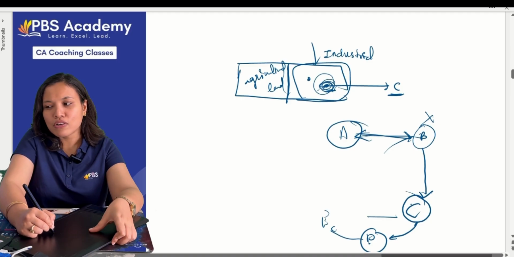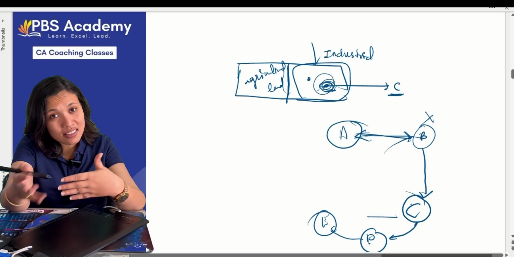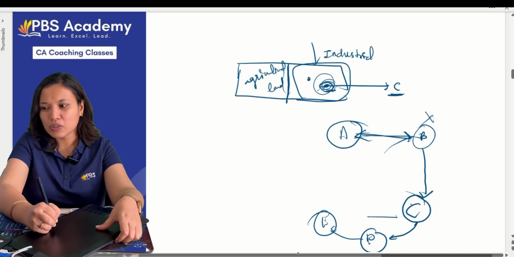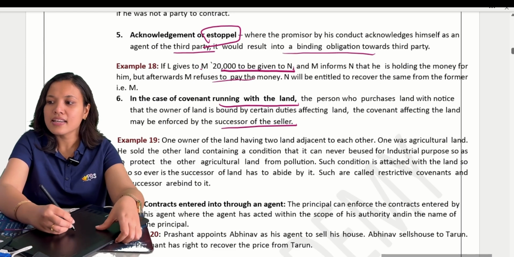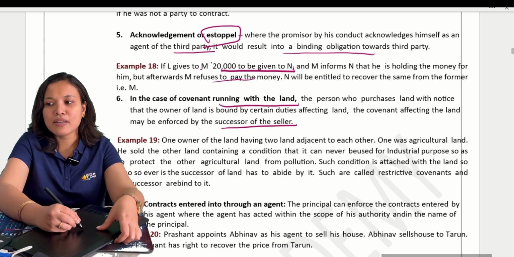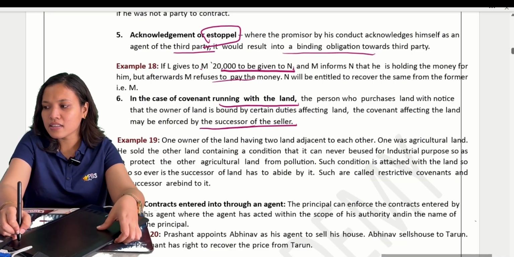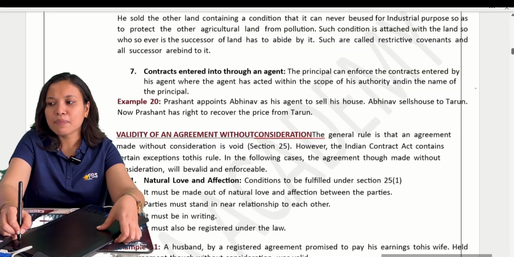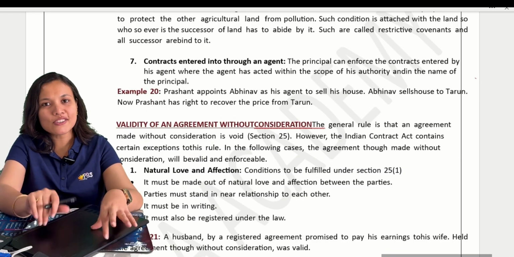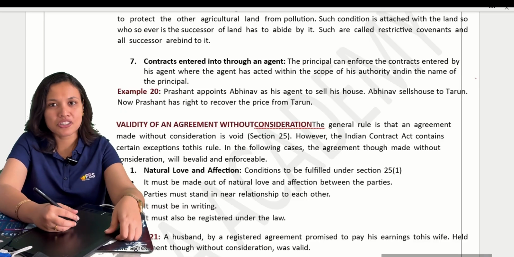He should also follow. Okay, so all the successors of the land should follow that restrictive covenant. Okay, those are called as restrictive covenants affecting the land may be enforced by the successor of the seller as well. All the successors are bound to that particular restriction. Clear? Even though they are not party to contracts, they are bound by the restrictions.